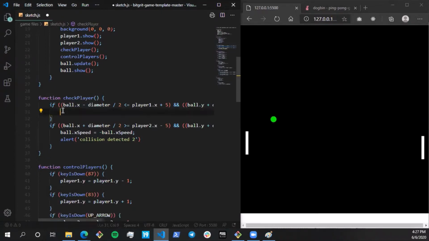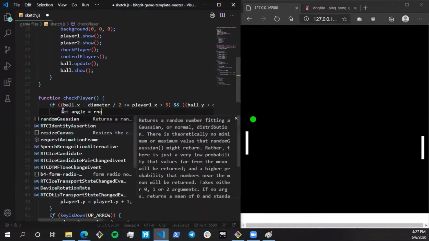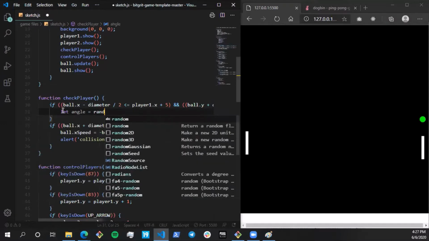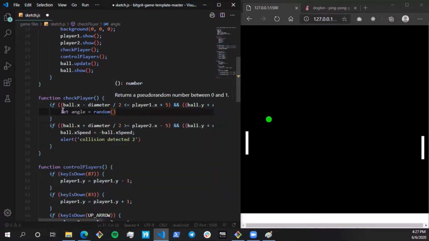All right, so I'll randomly generate an angle. Let angle equal a random value. The minimum angle is 0, and it should be from 0 to pi by 2. I'm going to decrease it by some amount, because if I make it exactly 90 degrees, the ball will go up and down, which doesn't really make sense. That's why I'm decreasing it by a factor of 0.2.